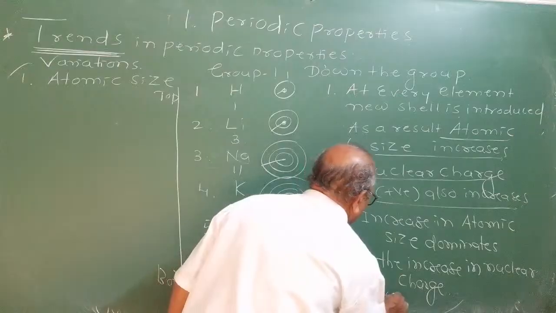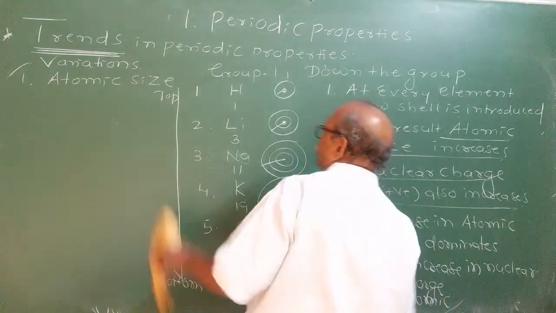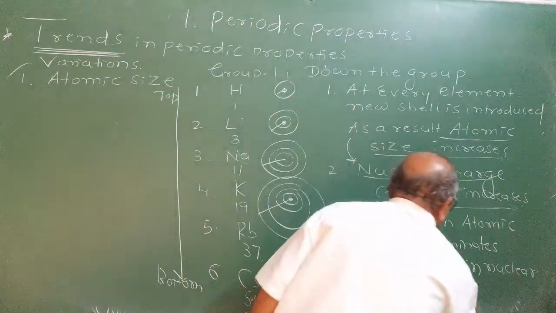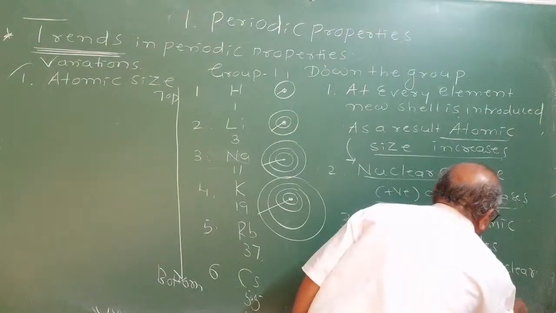Hence, the trend of atomic size from top to bottom in the group is, atomic size should increase.